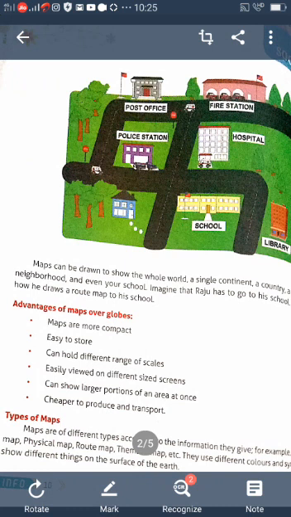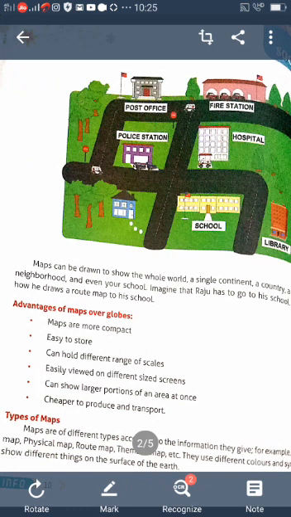So there are different types of maps. Understood? The different types of maps are classified according to the information they give. For example, political map, physical map, route map, thematic map, etc. They use different colors and symbols on the map to show the different things on the surface of the earth.